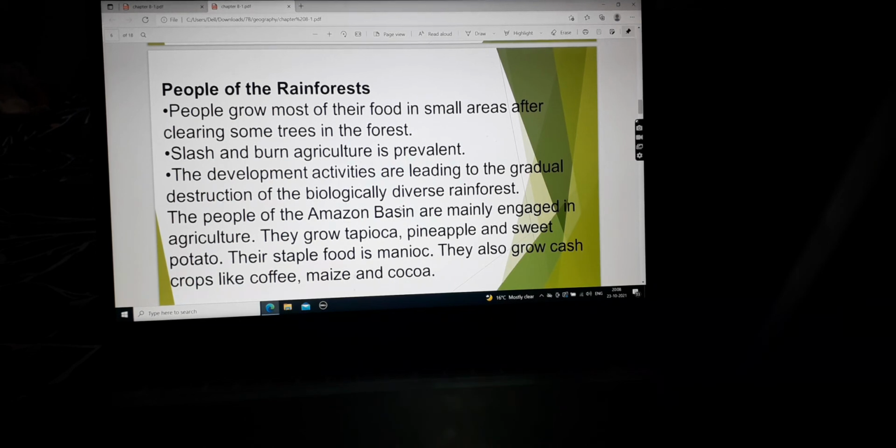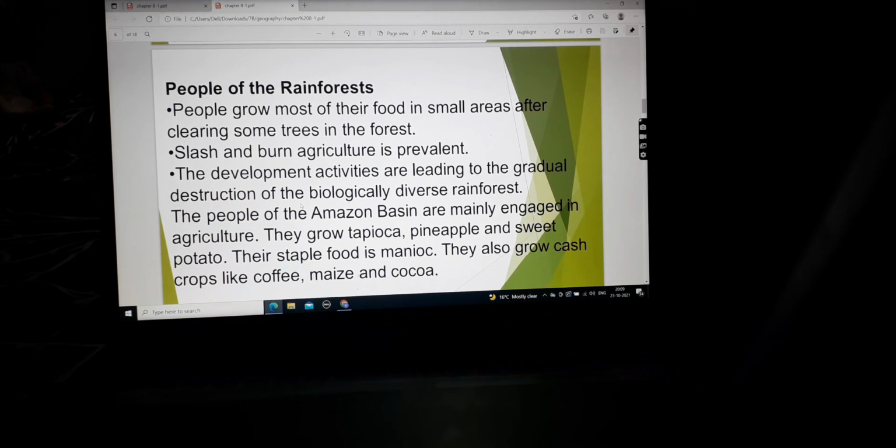And the staple food is manioc. So manioc is basically a root, like we have radish, we have carrot. In the same way, manioc is also a root which is used for eating purposes, and this is the staple food. Staple means main food. They also grow cash crops like coffee. What are cash crops? Cash crops are the crops which are grown for plantation purposes, like coffee, maize, and cocoa. That is the reason Brazil is the largest producer of coffee in the world, and also cocoa.